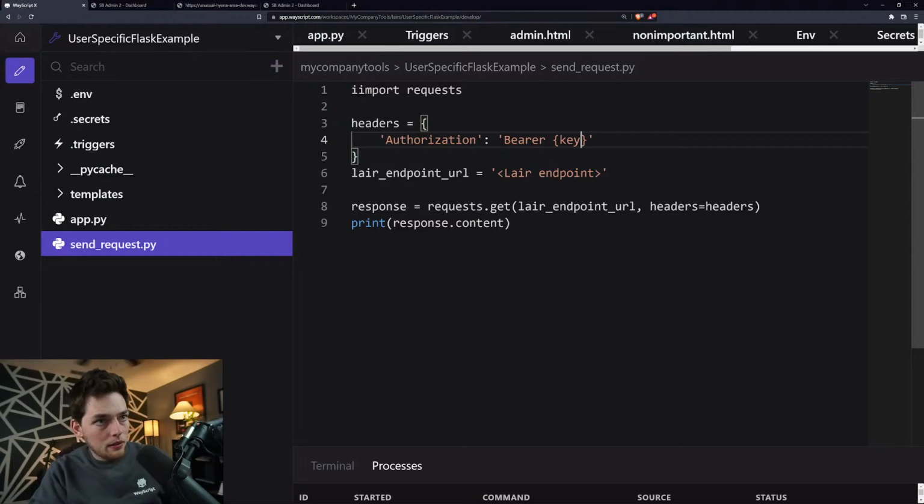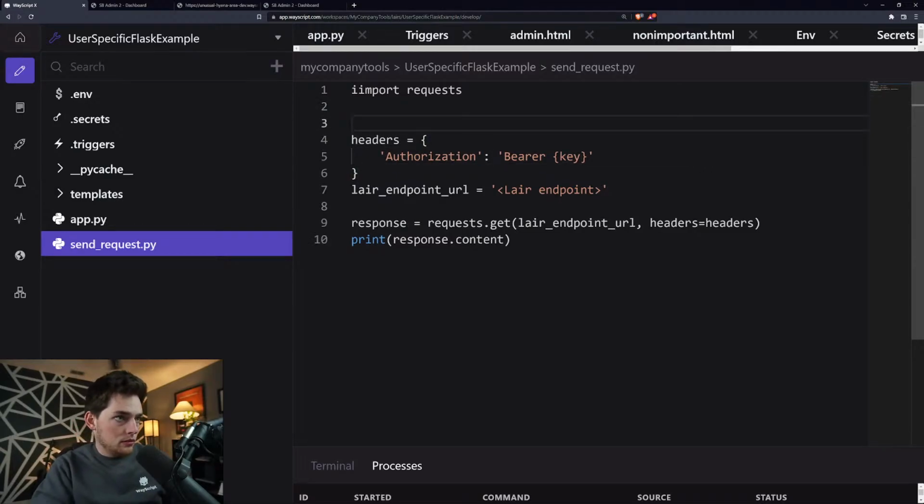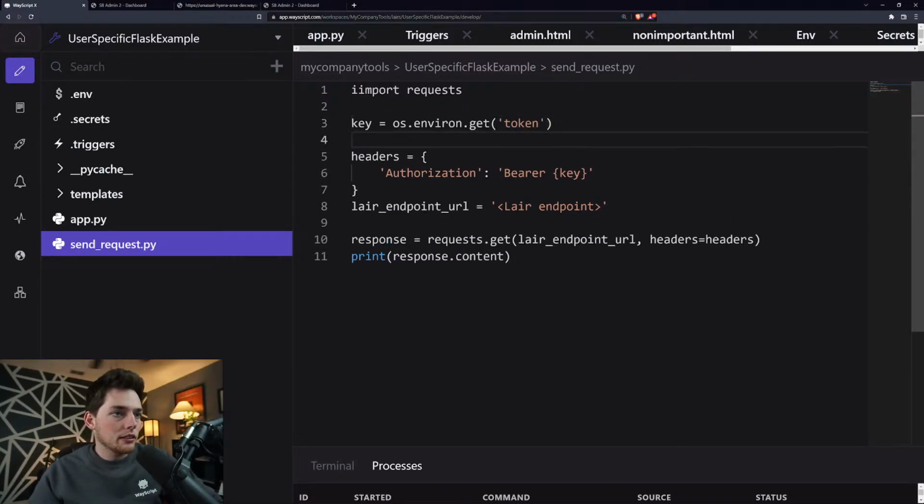Key. We'll do key, os. We're going to store this as a secret. So os.environ.get, and we'll call it token. We'll pass that into our authentication header with something that looks like this.